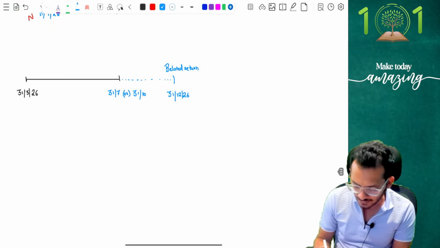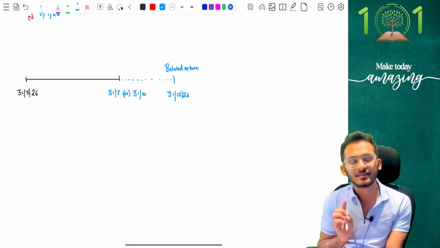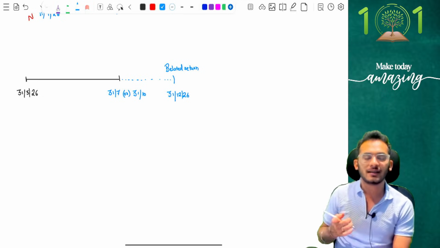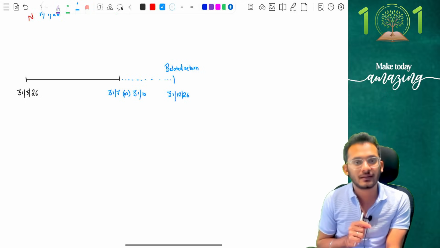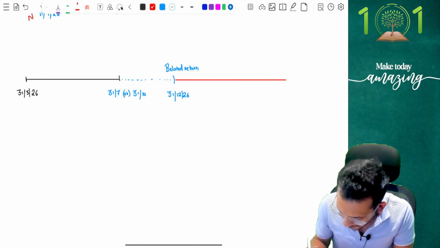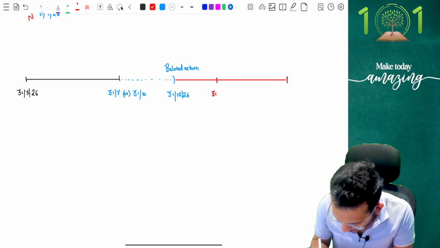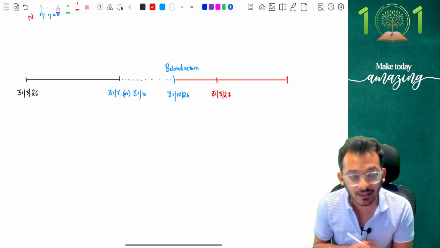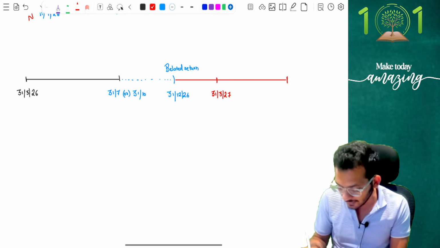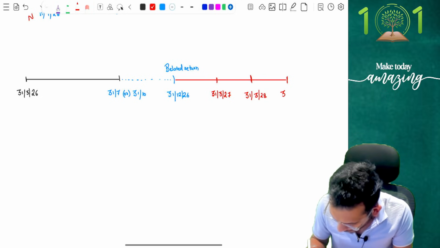But then what happens is, imagine if you were not able to file a return even now, and there is some underreporting of income. You know that you have made a mistake in the return filing, because of which you should have paid more tax. Income tax used to give you an option called the updated return. The updated return says that after 31st December 2026, you are eligible for another 2 years from the end of the financial year. Which means, first I will take the financial year end, which is 31st March 27. From this 31st March 27, I was eligible to file an updated return for another 2 years, which means 31st March 28 and 31st March 29. This was what my conditions were.